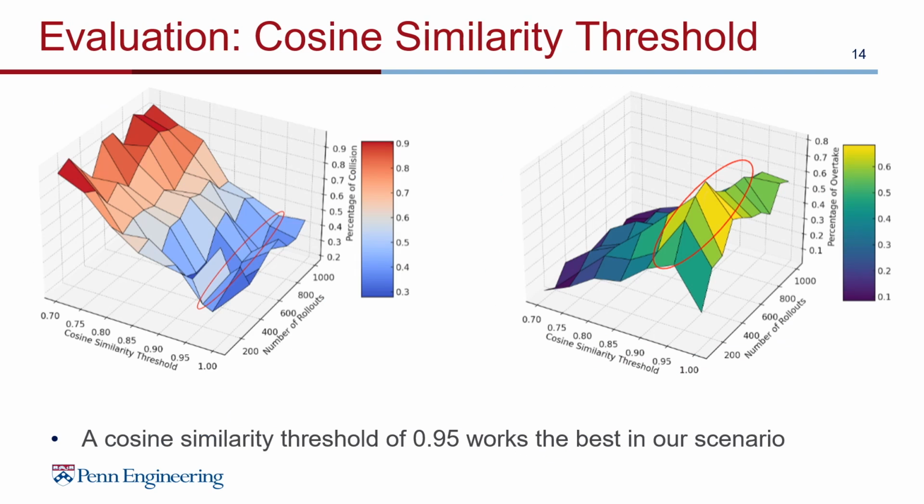As for the cosine similarity threshold, we perform hundreds of rollouts while changing the cosine similarity threshold and find that when setting the cosine similarity to 0.95, it works the best for our scenario. The left side surface plot indicates the connection among the cosine similarity threshold, number of rollouts, and the collision rate, whereas the right side indicates the connection among the cosine similarity threshold, number of rollouts, and the overtake rate. As the red circle in the plot indicates, when cosine similarity is set to 0.95, the policy reaches peak performance.